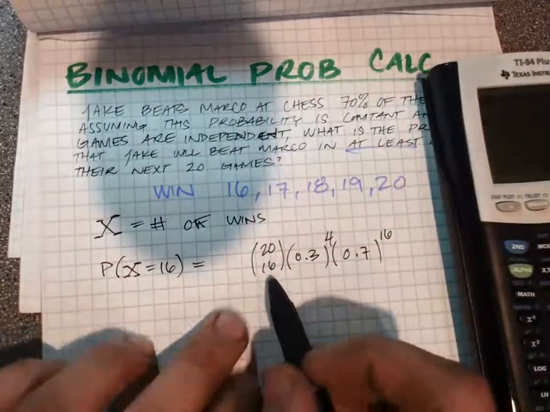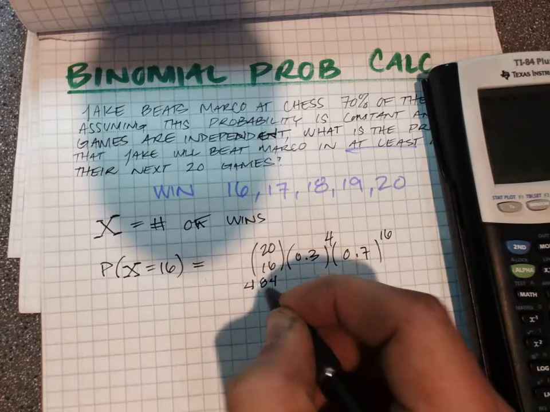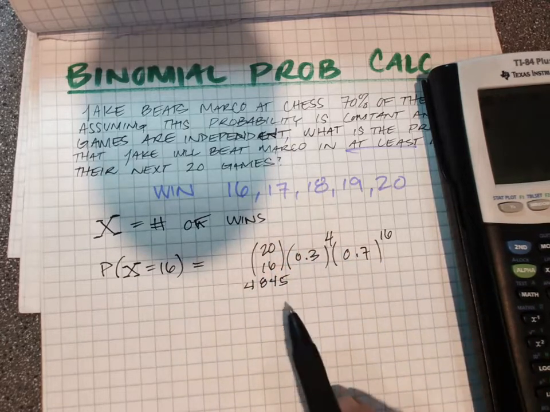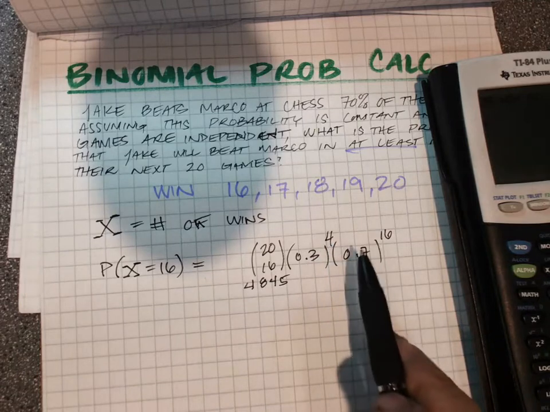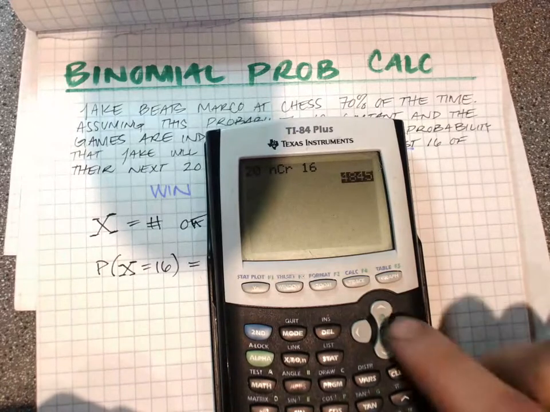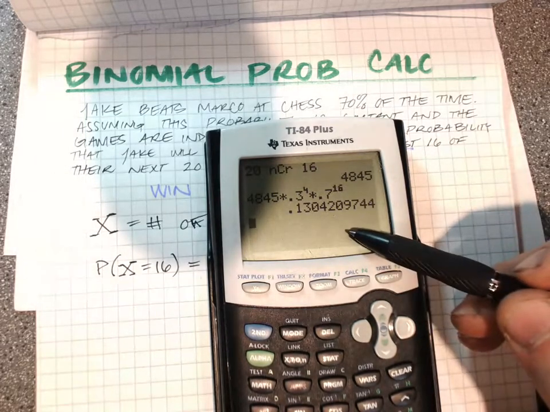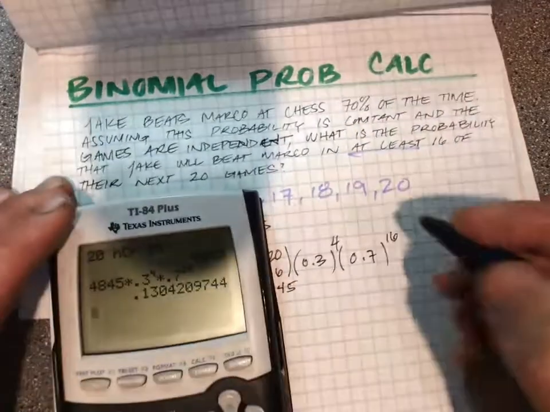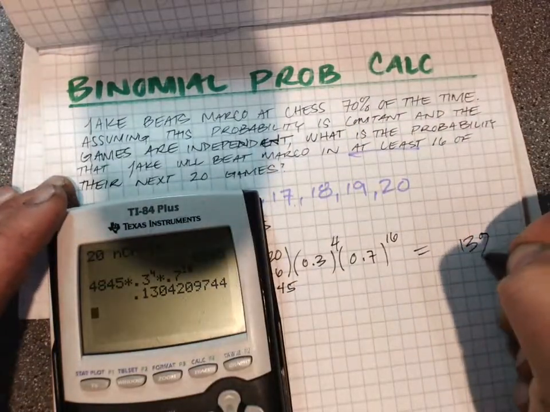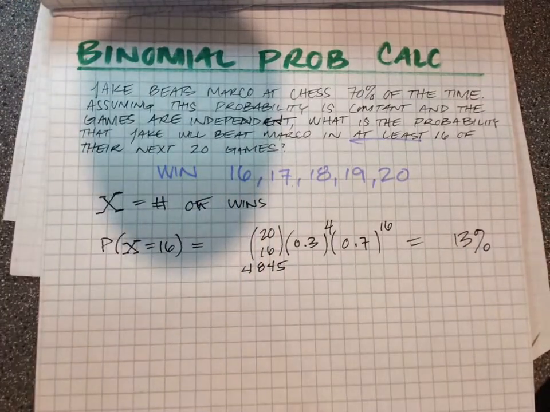This notation represents that number, 4,845. And we're going to take that, multiply by 0.3 to the 4th and 0.7 to the 16th. We'll do that all in one, so let's go ahead and get that number. It's 4,845 times 0.3 to the 4th times 0.7 to the 16th. All right, about a 13% chance. I'll just round it for the sake of keeping things relatively straightforward. 13% chance of winning exactly 16 games.